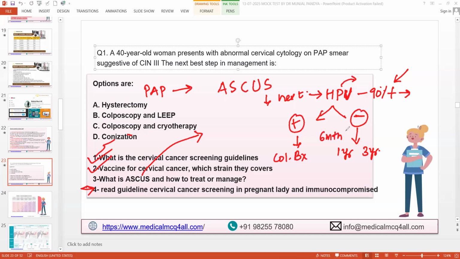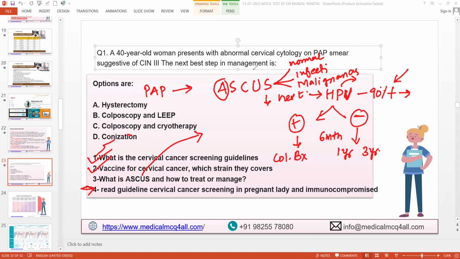Another answer is 6 months. So what is the correct answer? 1 year, 6 months. If negative, then 3 years. ASCUS is negative then 3 years. So what I know, ASCUS can be present. This is atypical, it does not mean always cancer. So it could be likely normal. It could be because of infection, and it could be because of malignancy, right?